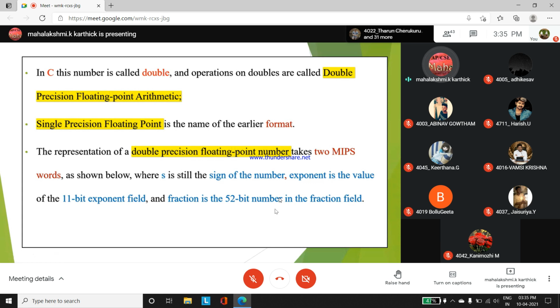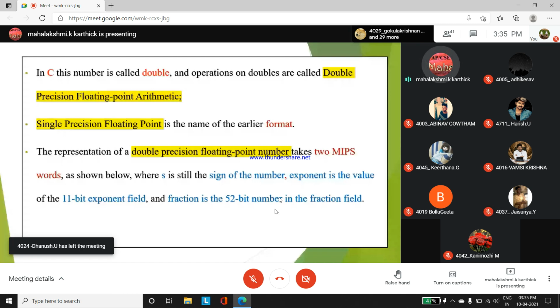What is the size of the fraction part under double precision, which I mentioned yesterday? Can anybody refer and tell me? Under double precision format, how many bits are allotted for the fractional part? 20, ma'am. 20. Good.